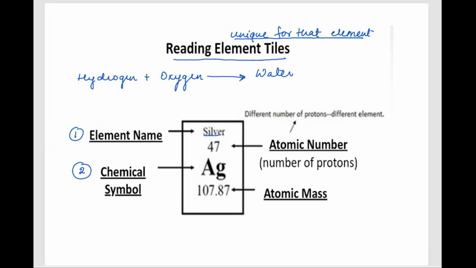This is a slightly vague way of writing it, because I'm not getting the ratio in which they react. So we normally use symbols to represent them, and that helps us in writing the formula of a compound, and also in showing the balanced equation: 2 molecules of hydrogen combine with 1 molecule of oxygen to give 2 molecules of water.